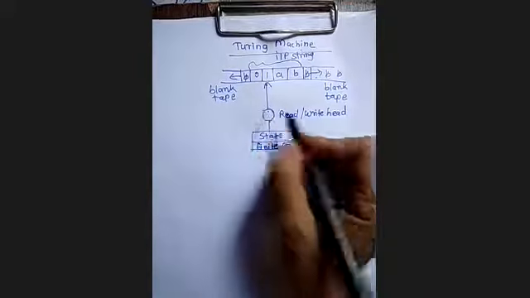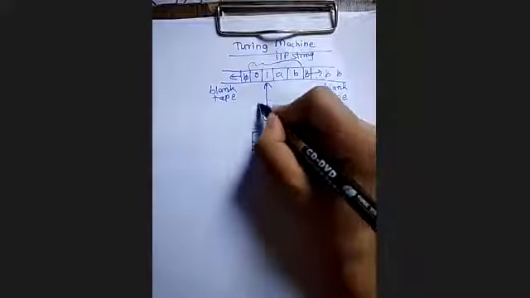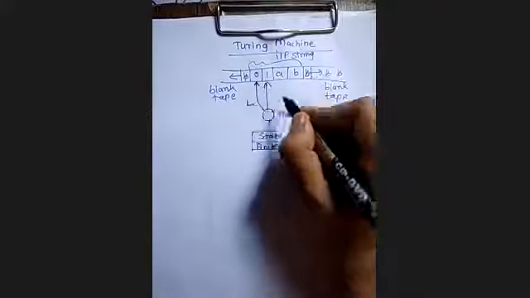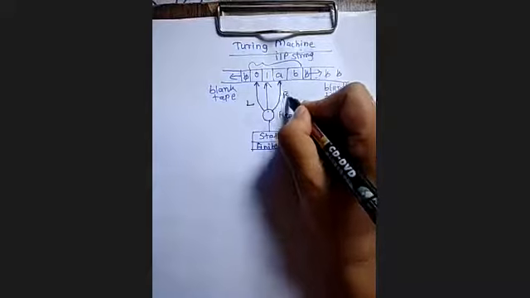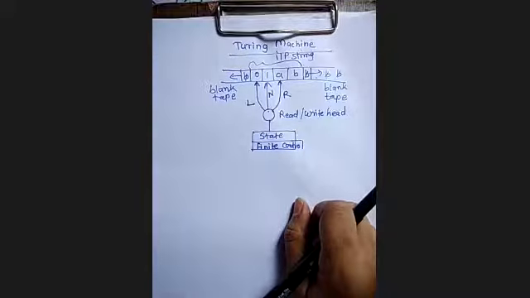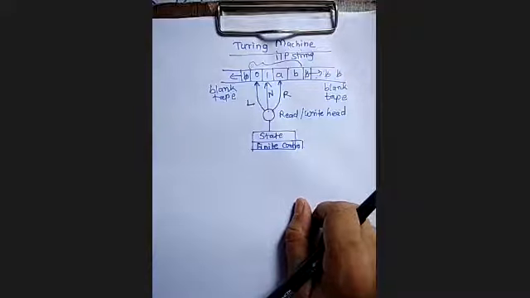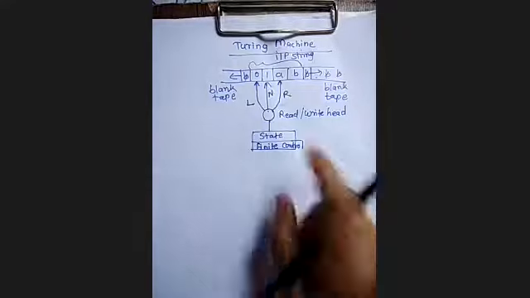After performing the read write operation, it can move to the left, it can move to the right, or N means it remains at the same place. So N stands for no movement.